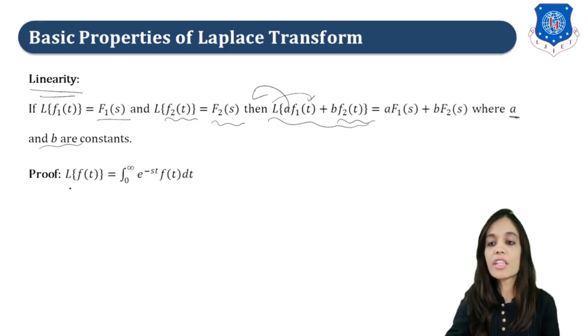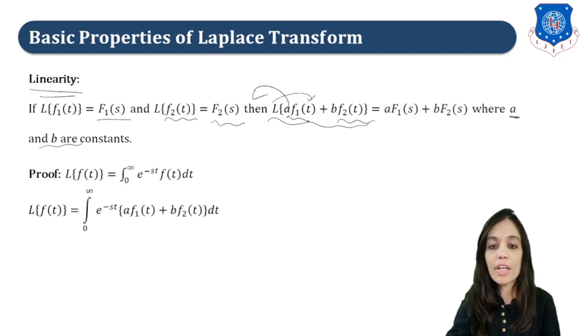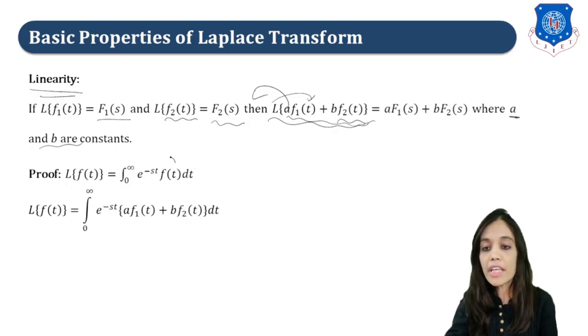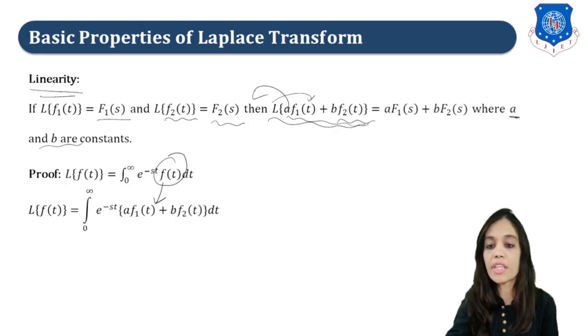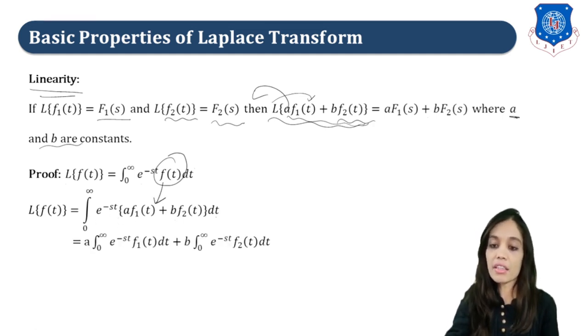Always when we need to prove something, we will use the definition, that is Laplace of f of t is equal to integration 0 to infinity e raised to minus st f of t dt. Now we want to find the Laplace of this, right? So in place of f of t, we will put a f1t plus b f2t dt. Okay, so now we will split this integral and take out a and b common.